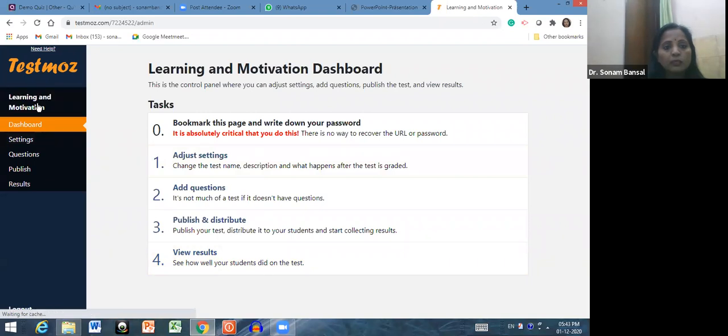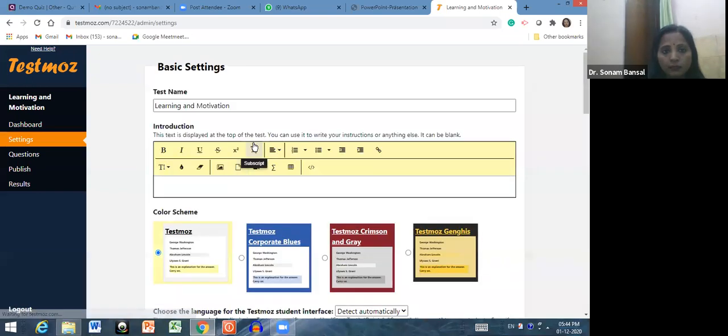So let's suppose I'm clicking on learning and motivation. So these all are the features that are showing here. Bookmark this page and write down your password. And you have already done that. So if you want to go to adjust settings, click on adjust settings. When you click on adjust settings, this basic settings feature will open over here.